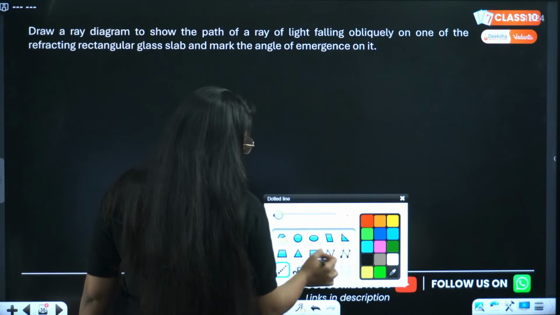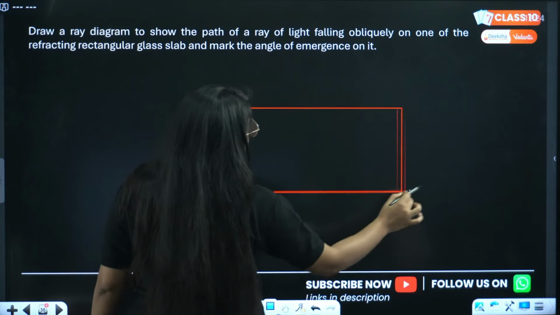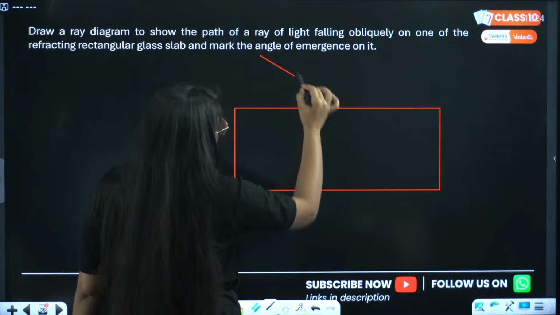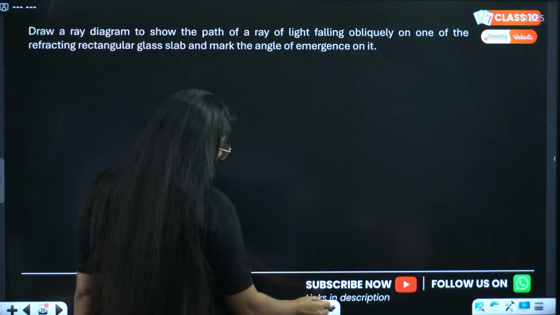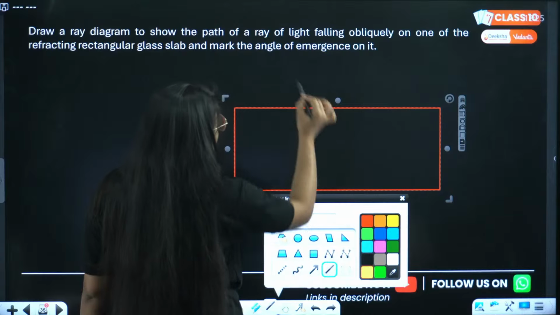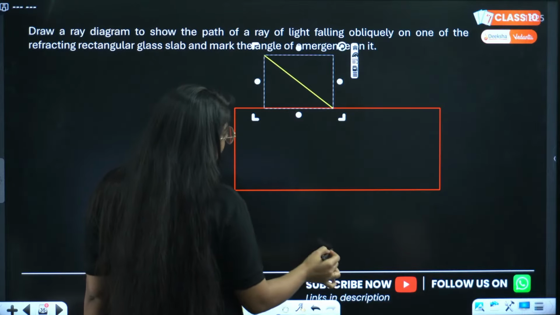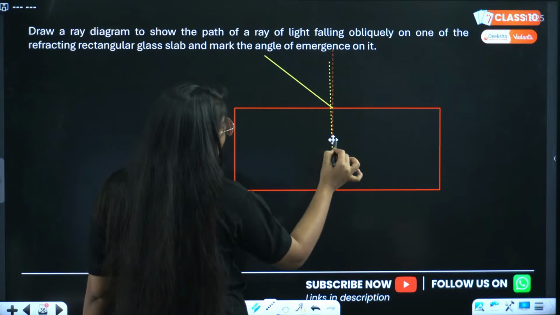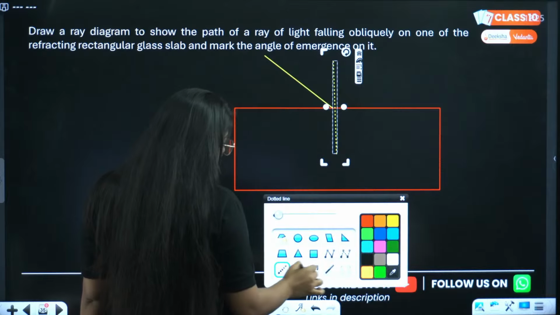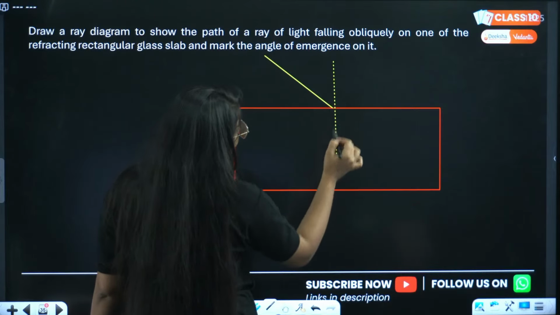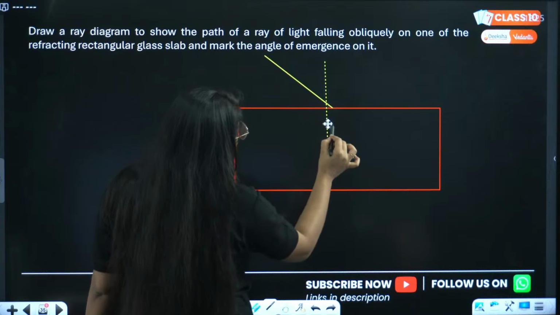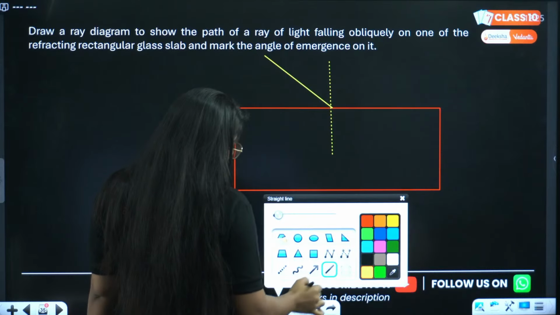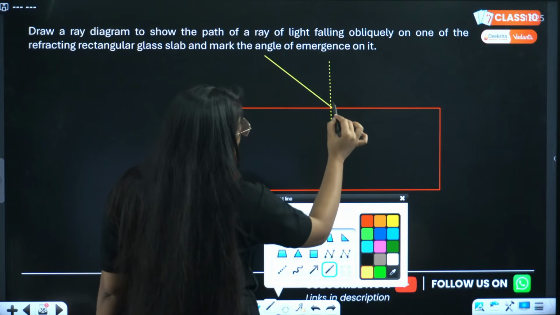We all know how to draw a rectangular glass slab. This is my glass slab, right? Make sure you are taking your scale and pencils with you. This is the incident ray. Then you draw the normal at this point. Then this ray will bend towards the normal.